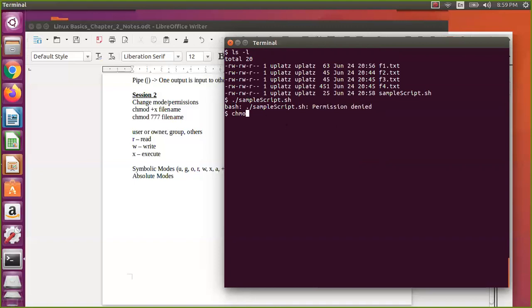Now let us take u plus x on sample_script.sh. Now if I say ls -l, I am displaying only sample_script instead of displaying all 5 files. You can see the color has changed, and it now has the x, the execute permission. Okay, so let us run this one.